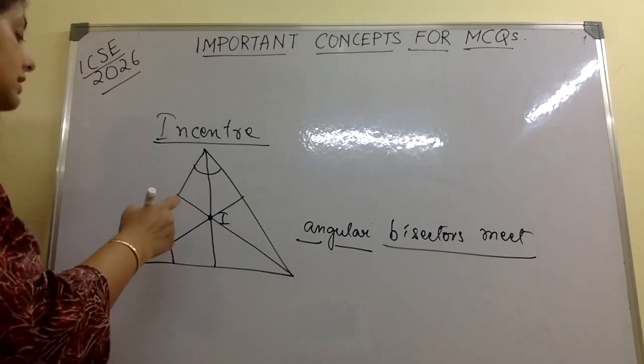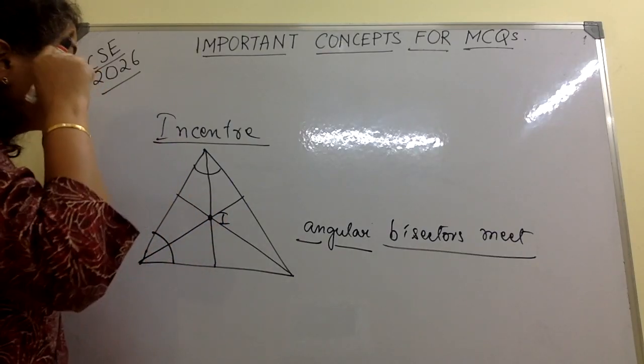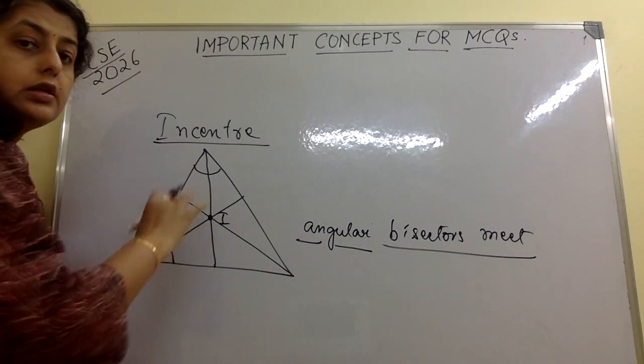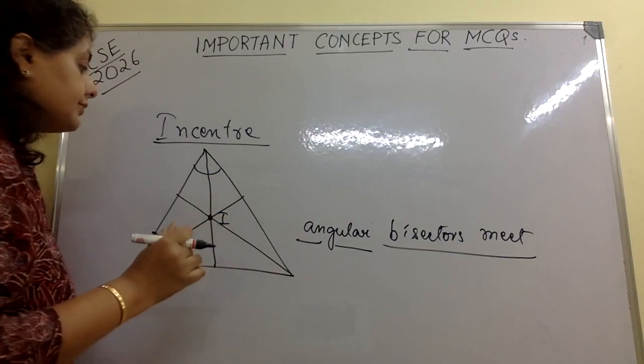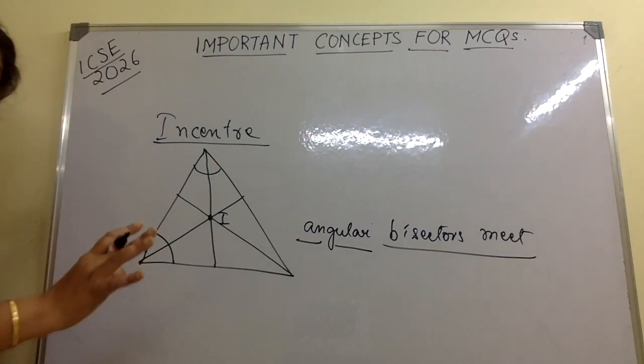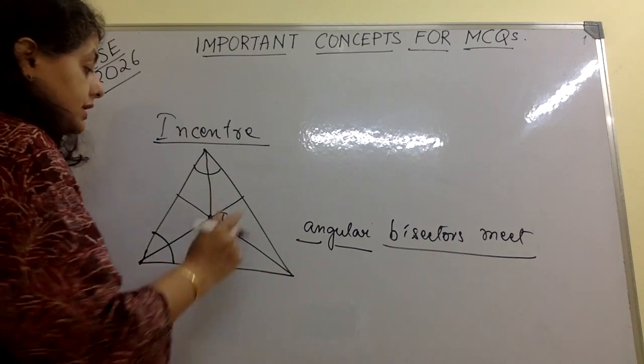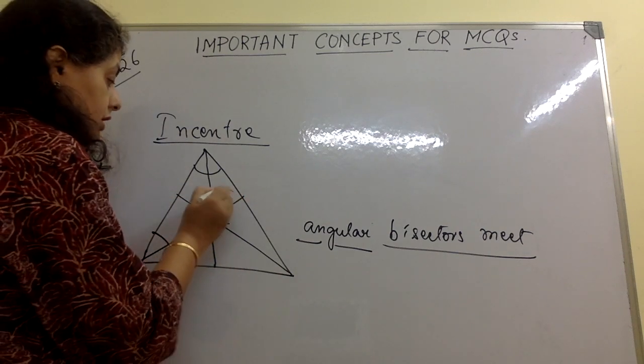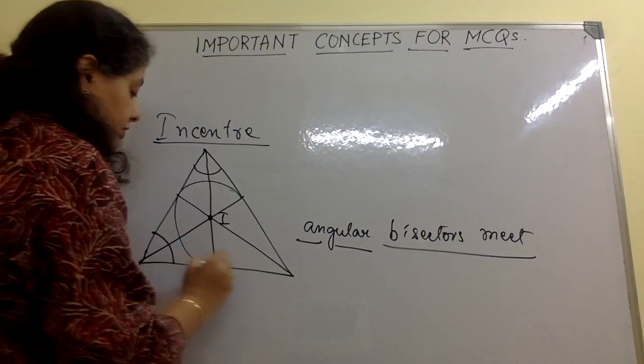When the angular bisectors meet here, that is called the incentre of the triangle. Now for the incentre, we have more things to understand. If we draw a circle, that is, if we inscribe a circle here,